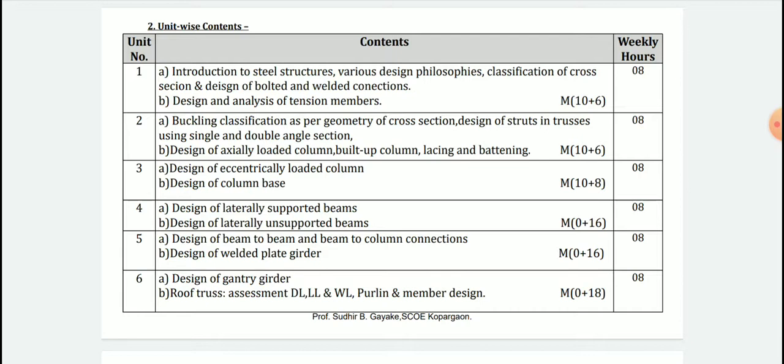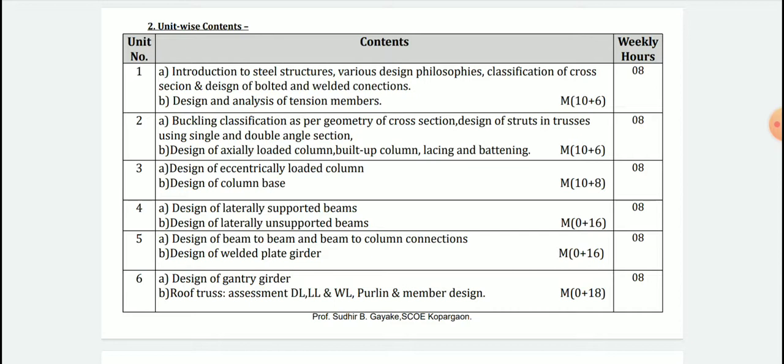battening. Unit number 1 and unit number 2 both have maximum marks of 16, which is a combination of in semester and end semester. In semester will have 10 marks and end semester will have 6 marks. So the combination is given as marks M in brackets 10 plus 6. In unit number 3, we are going to see design of eccentrically loaded columns, and the B part will deal with design of column bases. This unit has a total weightage of 18 marks, in semester 10 marks and end semester 8 marks.